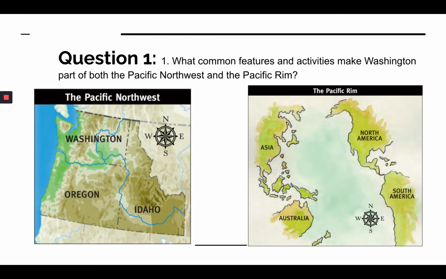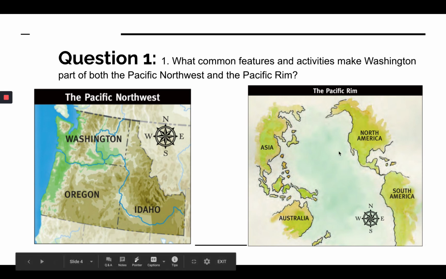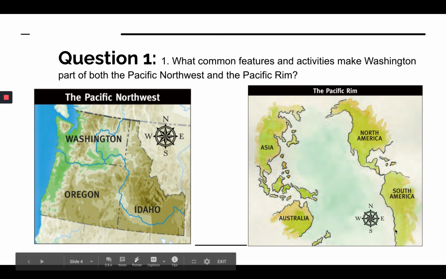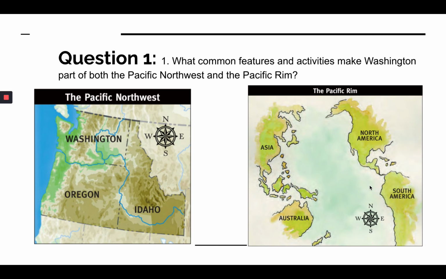So the Pacific Northwest is defined as Washington, Oregon, Idaho, and sometimes parts of Northern California. But we all know we live in the Pacific Northwest. The Pacific Rim is all the areas along the Pacific Ocean. So that includes countries that border the Pacific Ocean in South America like Peru, Chile, Australia, Asia, and North America.